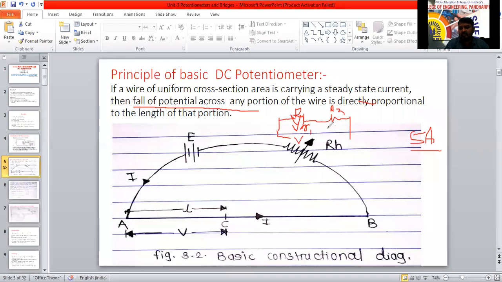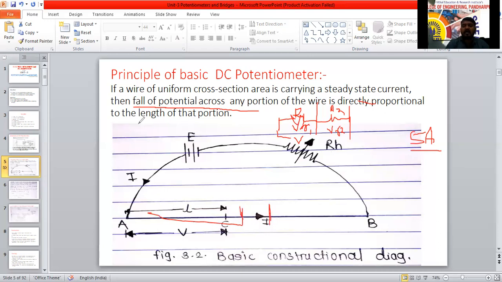Yes, in a series circuit, the voltage drop across R1 is VR1, the voltage drop across R3 is VR2, like that. So the fall of potential across any portion of the wire, any portion meaning from this point to this point, in between these two points.